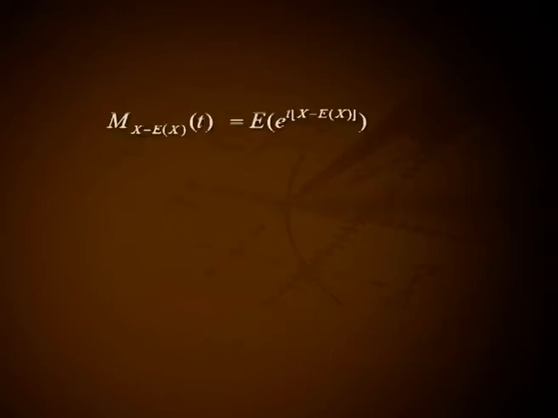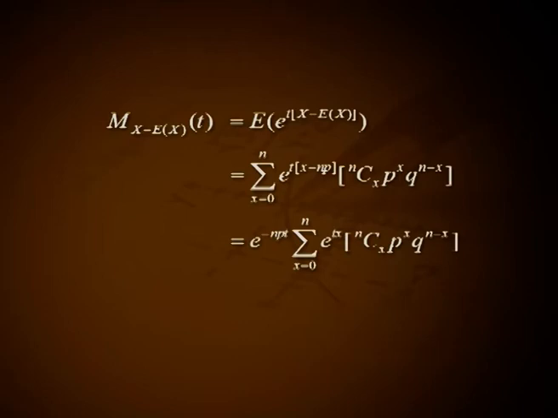Central moment generating function M_{X-E(X)}(t) equals expectation of e raised to t into (X minus expectation of X), that is summation x from 0 to n e raised to t into (x minus np) into nCx p raised to x into q raised to n minus x, that is e raised to minus npt into summation x from 0 to n e raised to tx into nCx p raised to x into q raised to n minus x. This implies M_{X-E(X)}(t) equals e raised to minus npt into (q plus p e raised to t) whole raised to n.